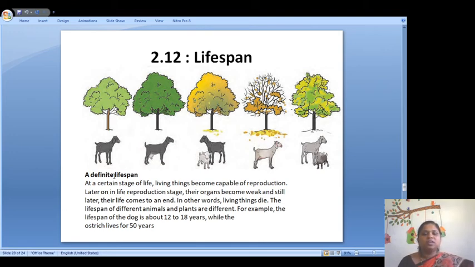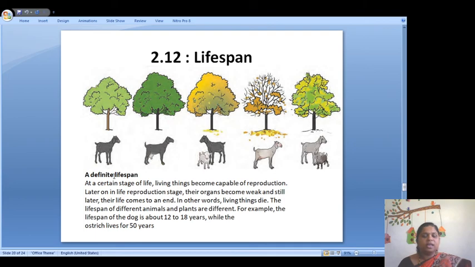You can see the trees, they are growing, but at a certain stage, or we also, the living thing at a certain stage becomes weak because we are continuously using our organs, and when we use our organs, at a certain time the efficiency of the organs becomes less, and at that time their life comes to an end. In other words, living things die. So the lifespan of different animals and plants is different.